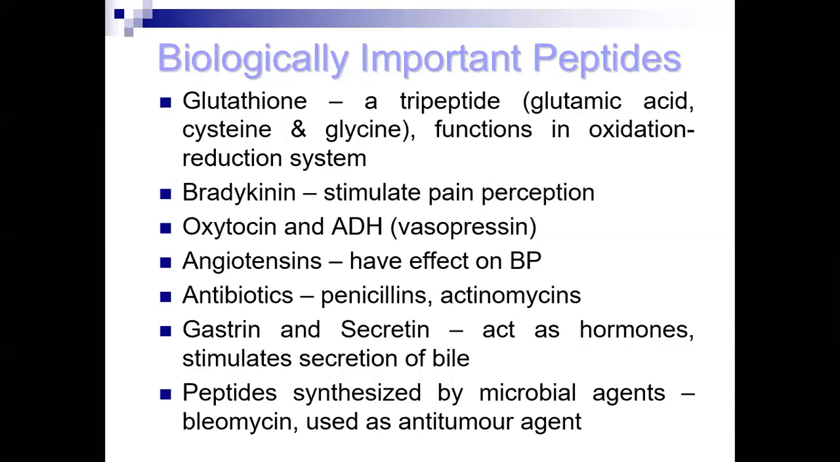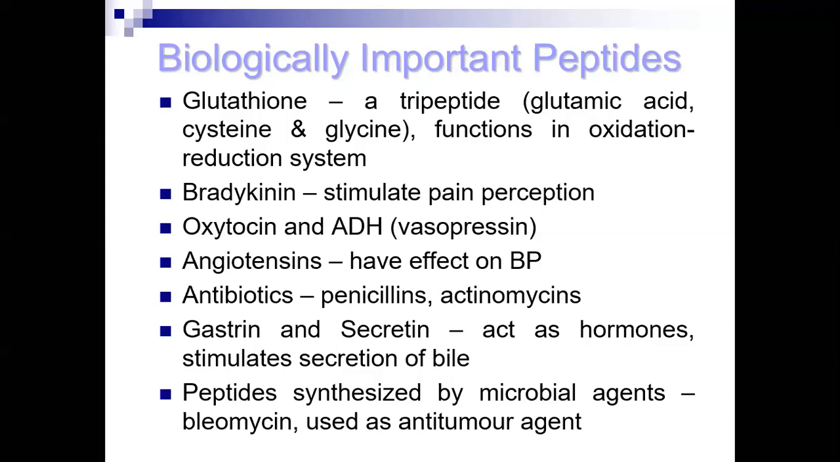Angiotensin has a vasoconstriction effect, and it is the reason for the maintenance of blood pressure. Different types of angiotensin are converted accordingly. If it is present in large amounts, it is responsible for high blood pressure, which is hypertension. Some antibiotics like penicillin and actinomycin are again examples of peptides.